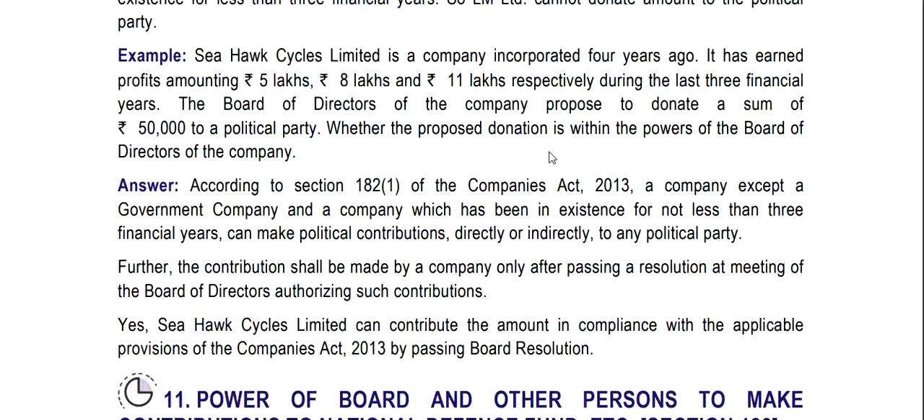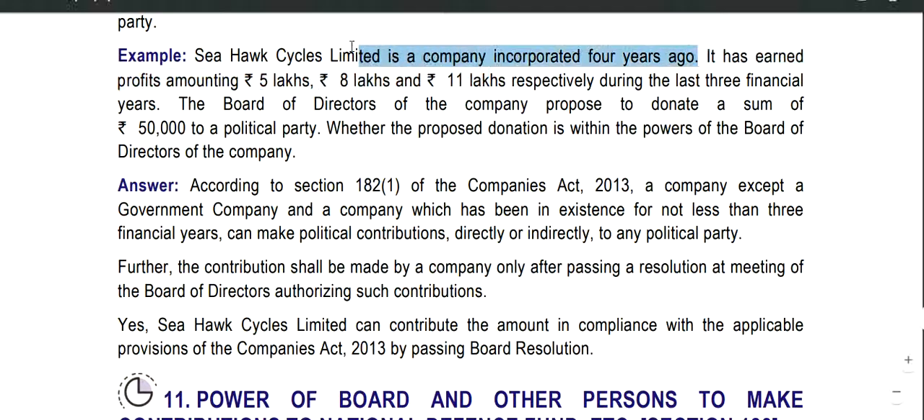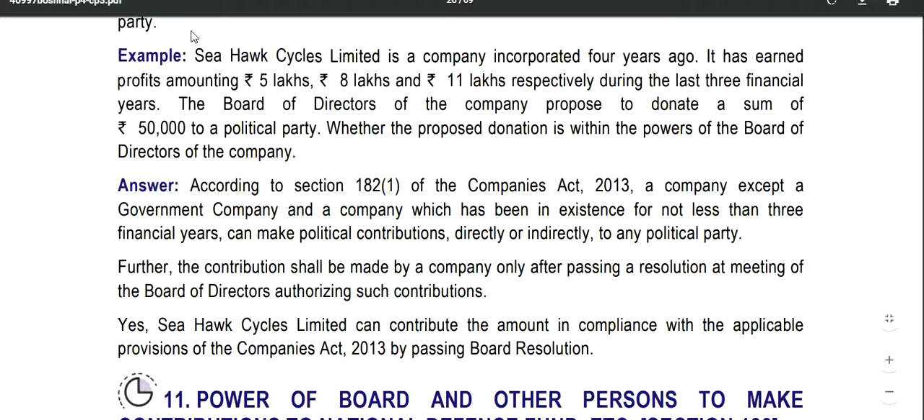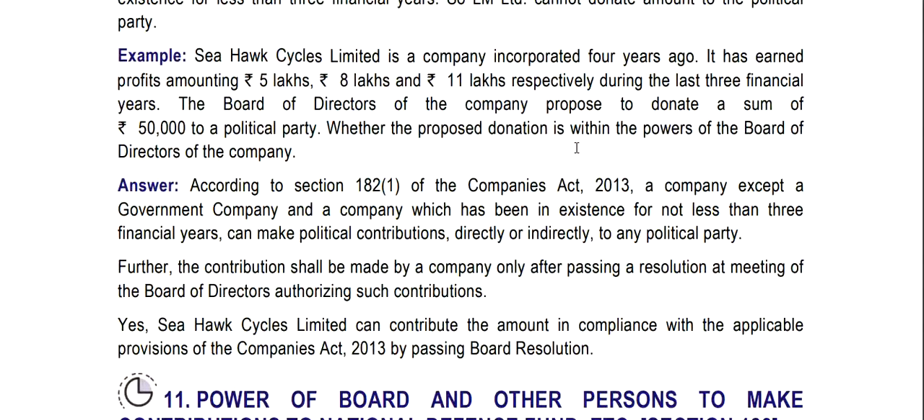Seahawk Cycles Limited is a company incorporated 4 years ago, so the exception will not come. It has earned profits amounting to 5 lakh, 8 lakh, 11 lakh. The board of directors of the company proposed to donate a sum of 50,000 to a political party. Whether the proposed donation is within the powers of the board of directors of the company?